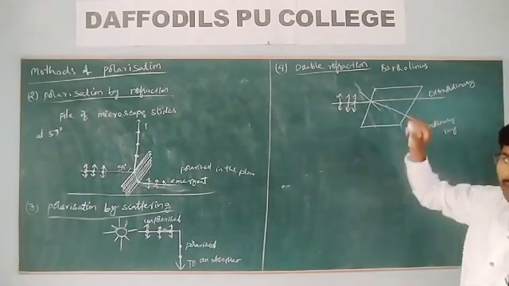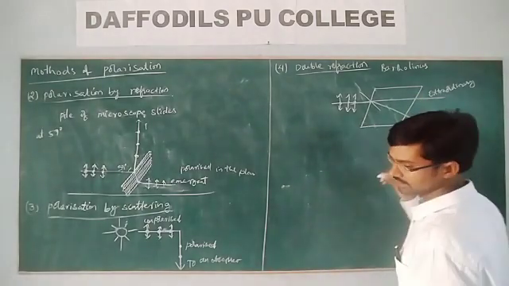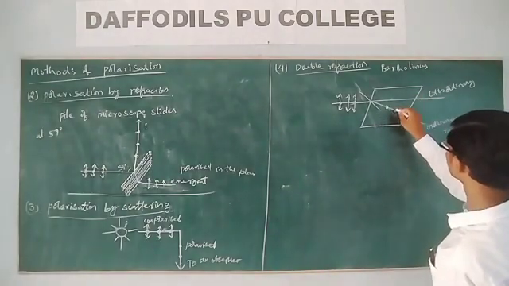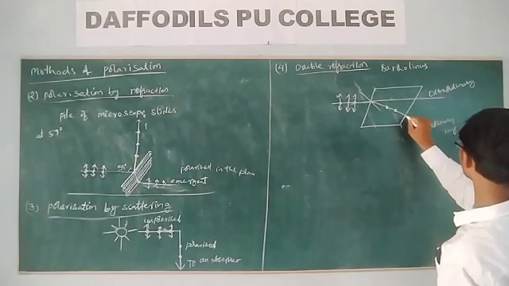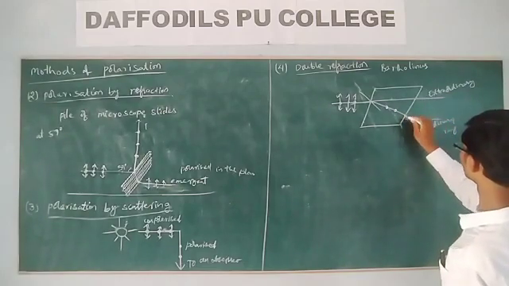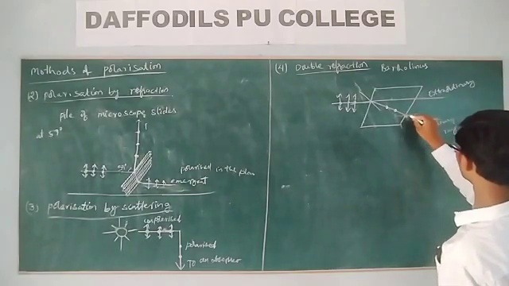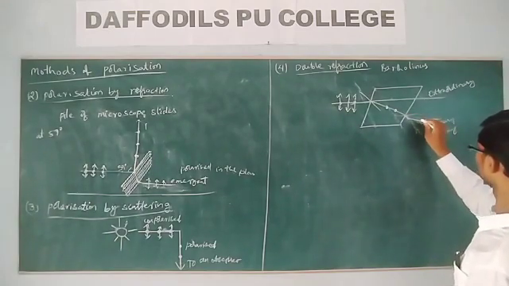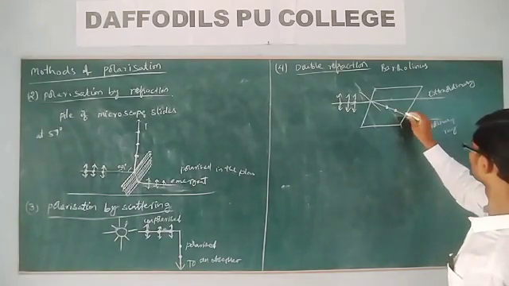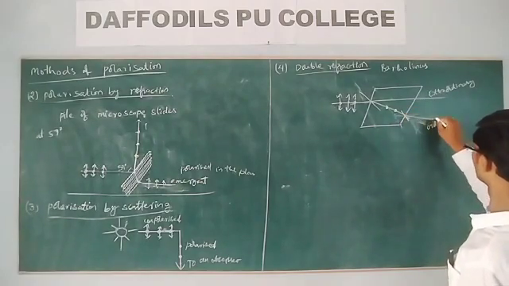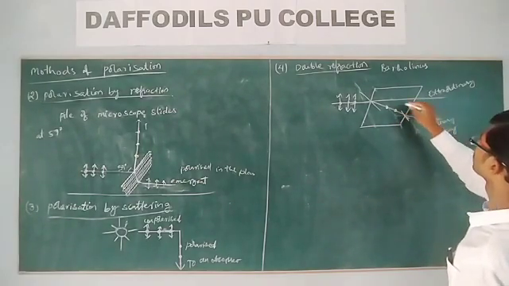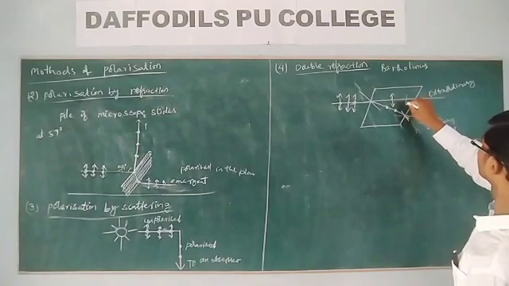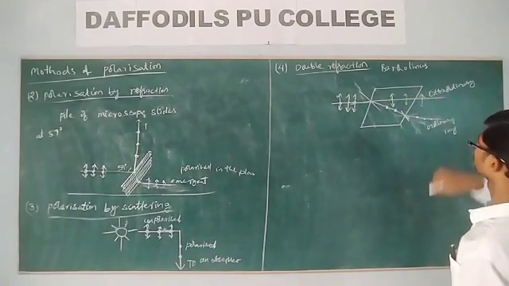So what will happen here? The light gets polarized. Here also light gets polarized.